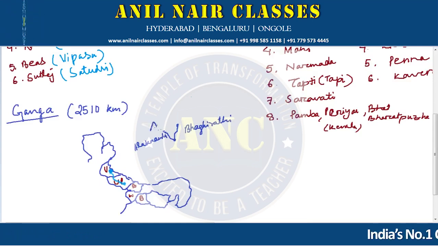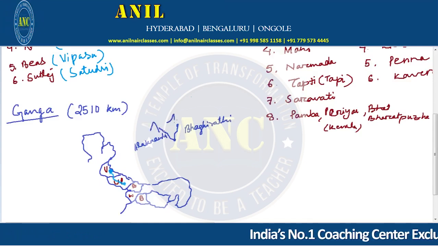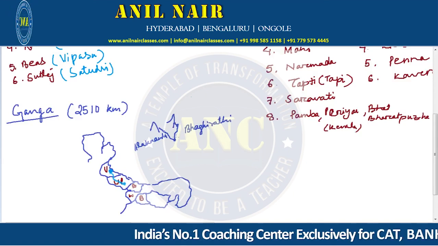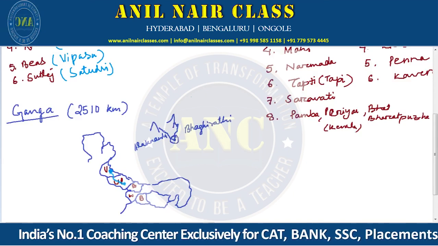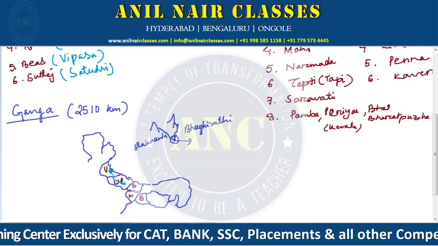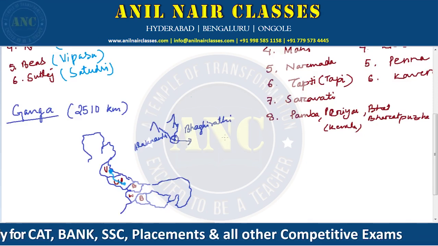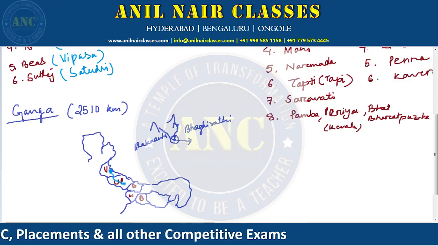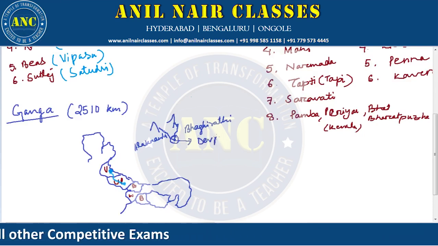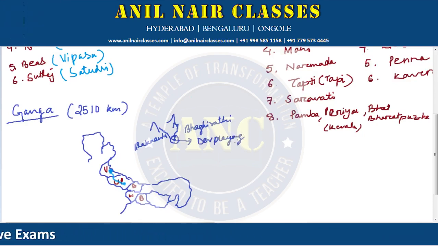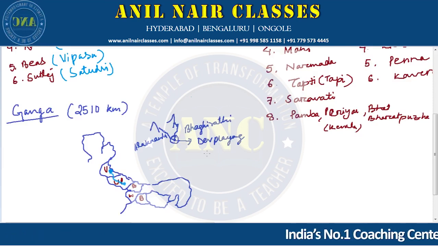These come from the Himalayan glaciers, right? And they meet at a point, and that point where they meet is called Dev Prayag. And Ganga, let me tell you again, Ganga is a modern river which formed after the Himalaya formed.